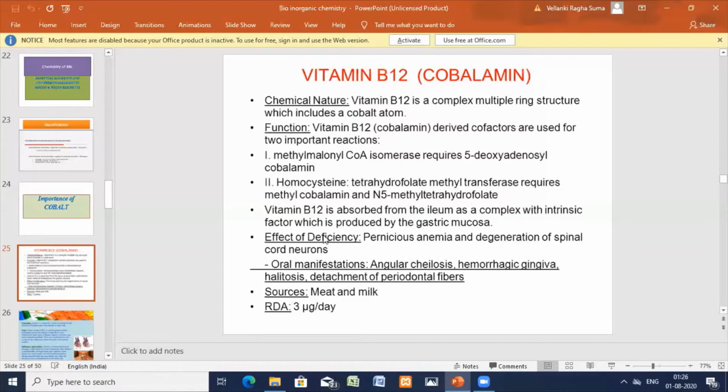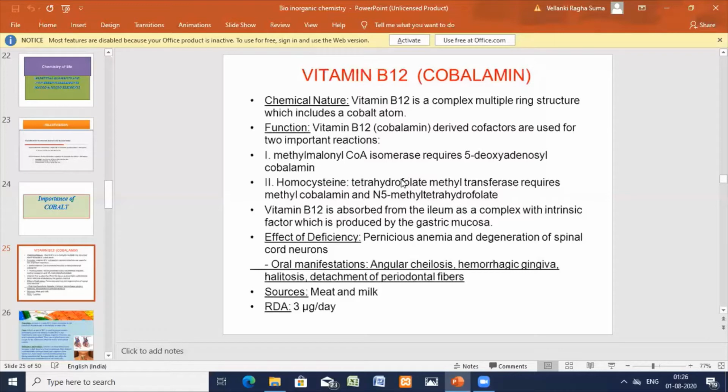70 to 80% of the ingested cobalt is readily absorbed in the intestine. From isotopic studies, 65% of the cobalt gets excreted through the kidney. Maximum amount of the cobalt is found in the liver, so the storage site is the liver.